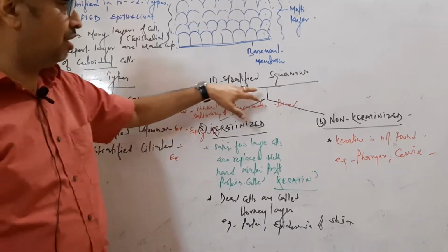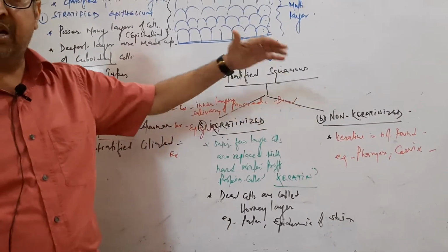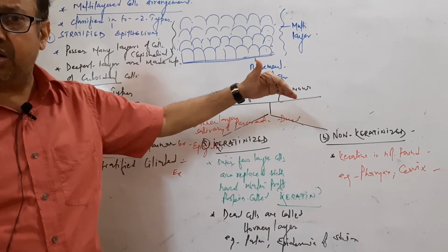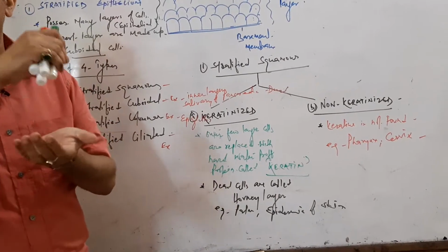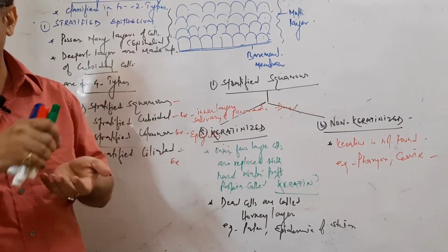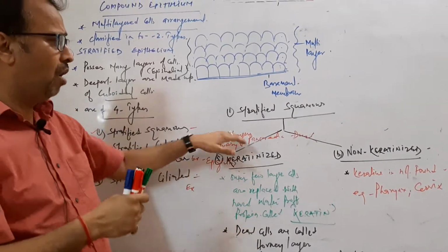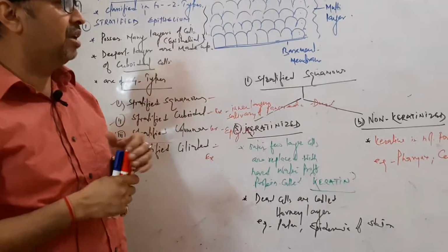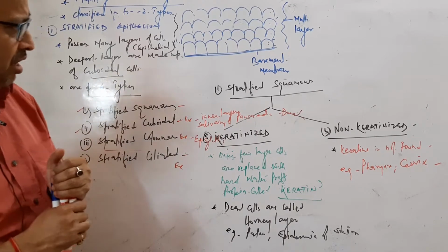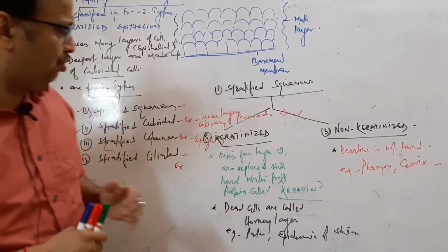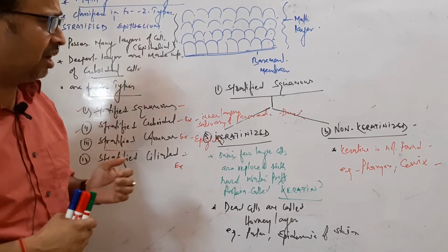Stratified squamous has a squamous layer of polygonal cells with rounded nuclei. It is arranged like a pavement, one layer above another, to form multi-layer squamous cells. These are in two categories: one is keratinized, another is non-keratinized.